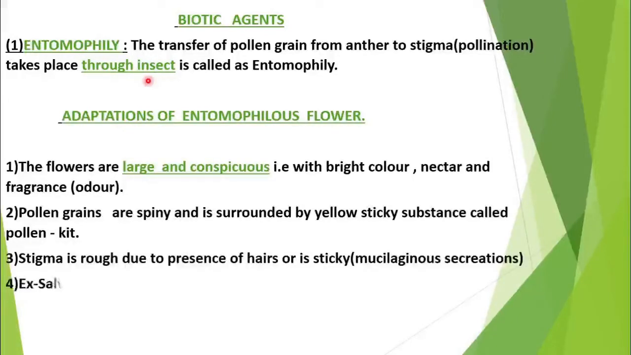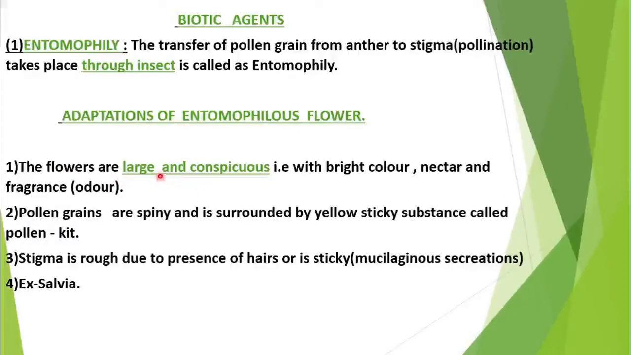Now again we are going to study adaptation. In adaptation, three things we have to keep in mind: what type of flowers are present, what type of pollen grains are present, and what type of stigma is present. What type of adaptation is done by the flower? So in entomophily, where the pollination is done by insects, in that type of plant, the flowers are large and